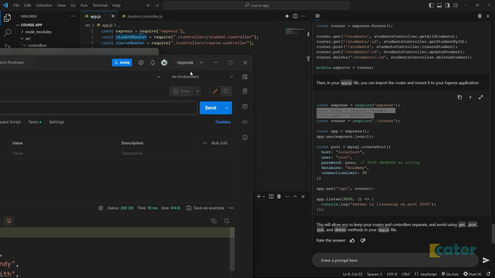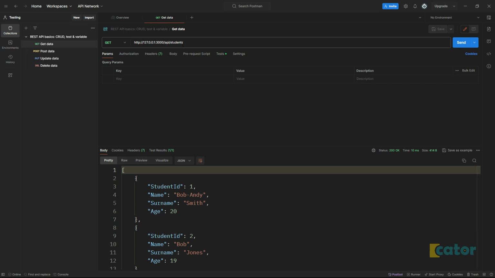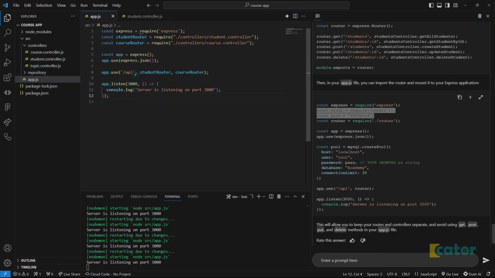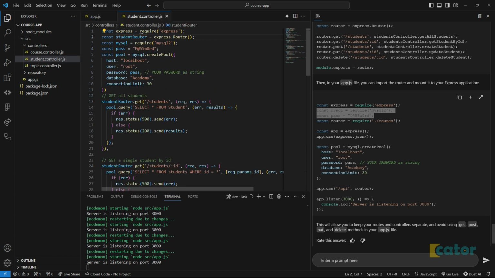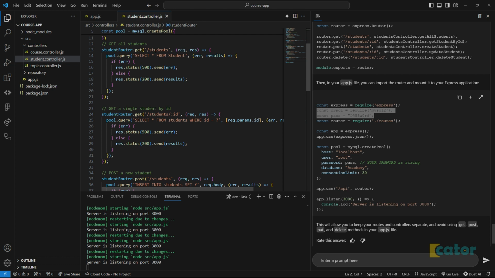Cool. To test that this really works, I just set up an endpoint in Postman, localhost 3000 /API/students. And where I'm getting this route, obviously, is the route that we have here in the app.js file. And then if we go inside student router, we should be able to see that it's going inside student routes. It's a get method. And obviously it's just going to straight select from student and get a list of those students from somewhere.